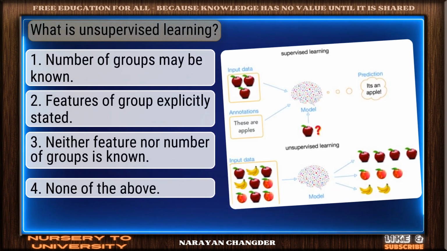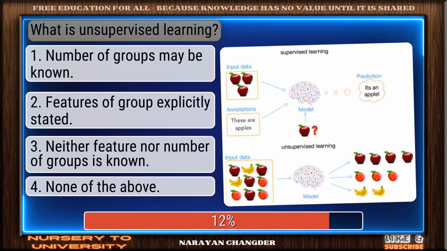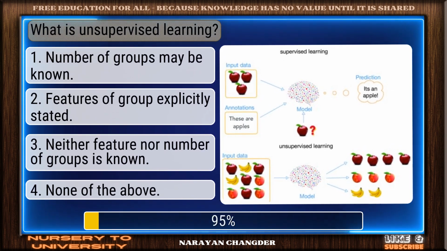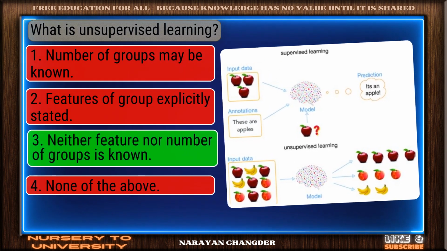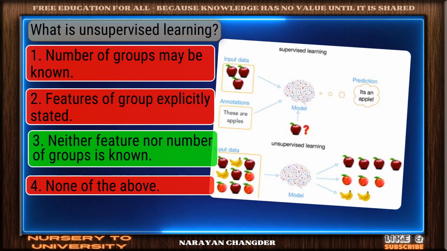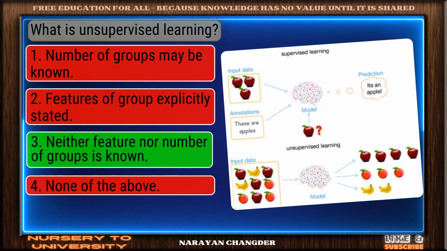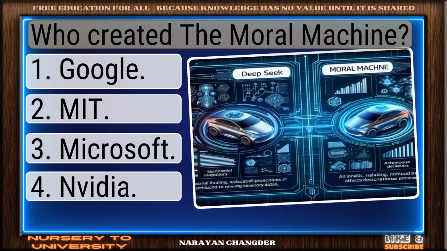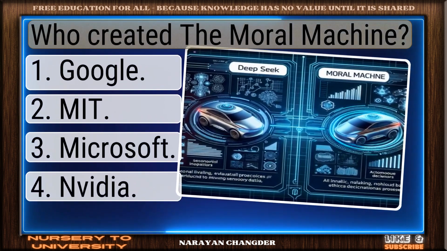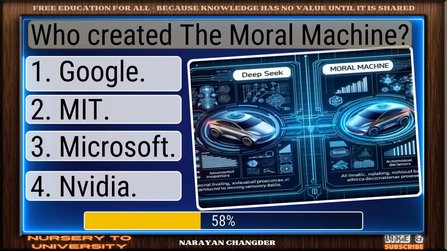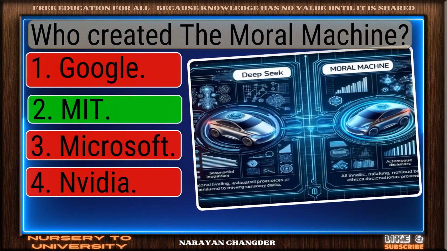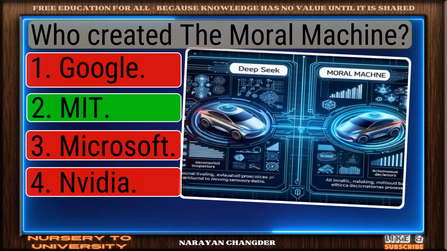Question number 51. What is unsupervised learning? Nice selection. Neither feature nor number of groups is known is the correct and valid answer. Question number 52. Who created the Moral Machine? Excellent choice. MIT is the right answer.